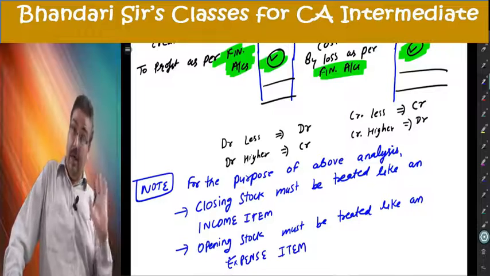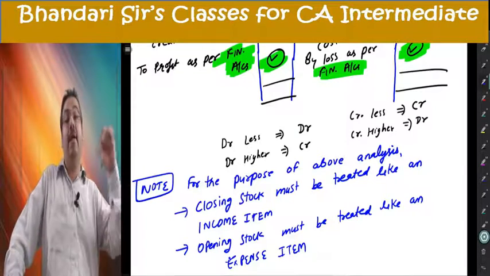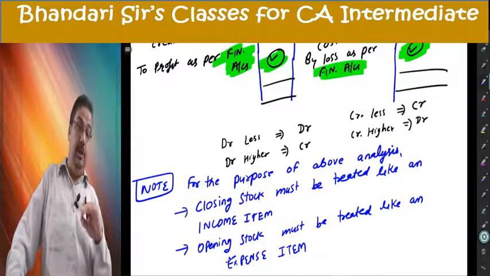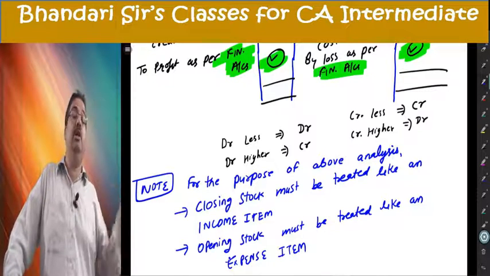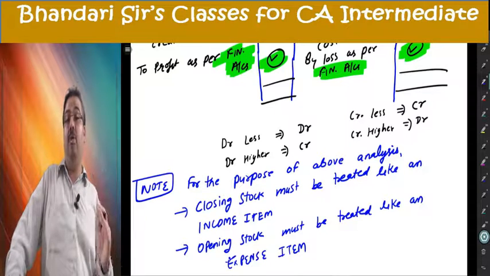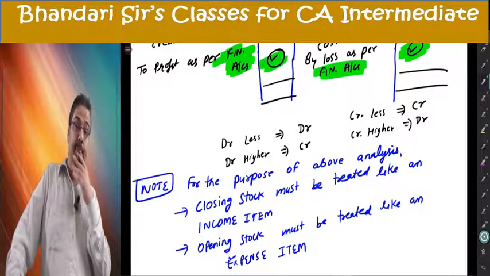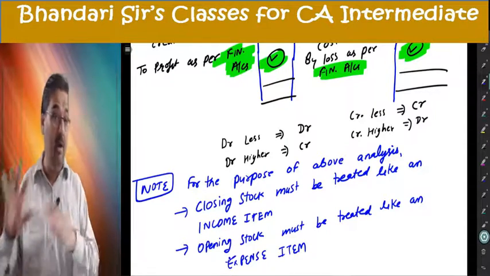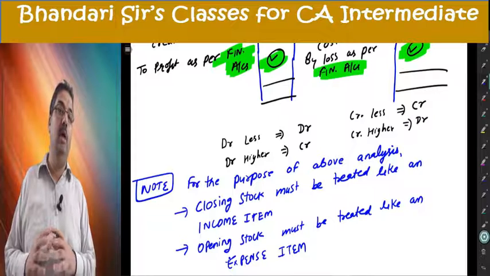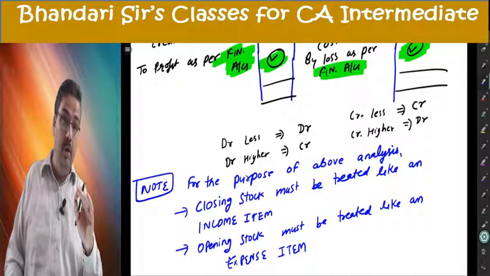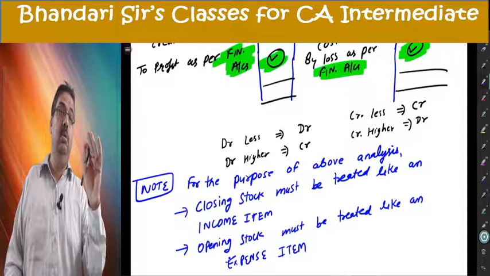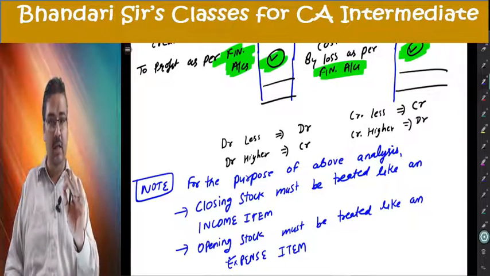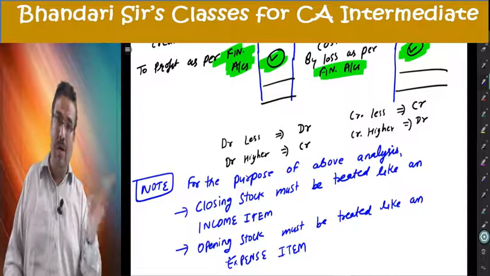Is closing stock income? No. It is to be treated like income because it is a credit side item. Is opening stock an expense? No, but it is to be treated like an expense because it will be on the debit side. So undervalued closing stock under costing, where will it go, debit or credit? Income, credit. Undervalued means lesser, credit less. So what to do? Credit.